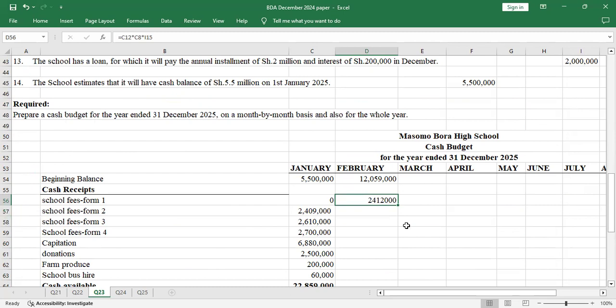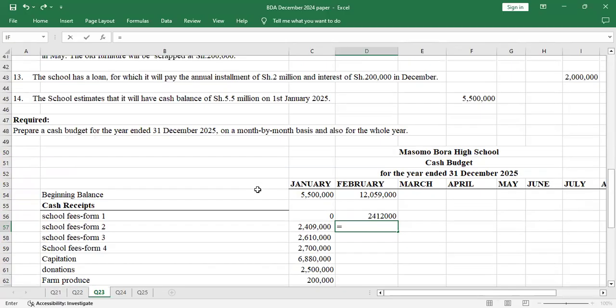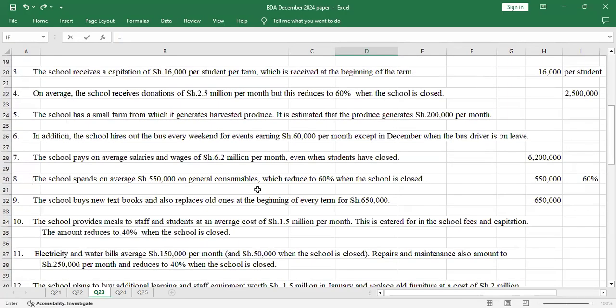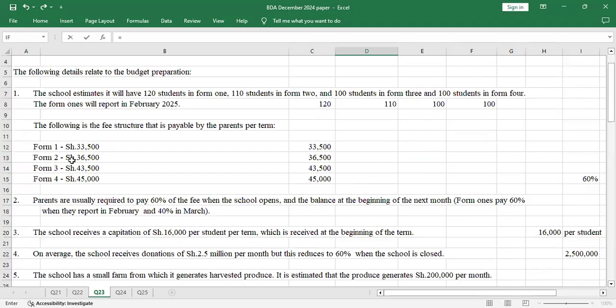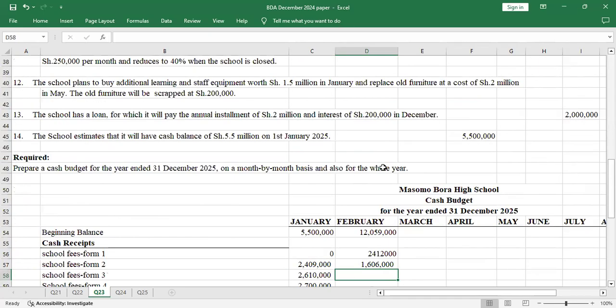Then school fees for Form 2. Remember, they will pay the 40% now in February. So you take the total fee for Form 2, which was 36,500, then multiply by the number of students, which was 110 in Form 2, times 40% of that amount. It's only 40% that we'll get in February.